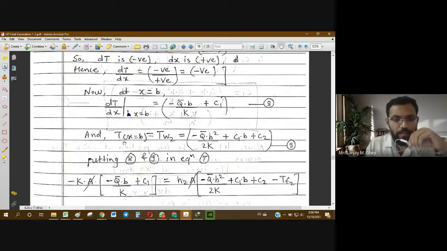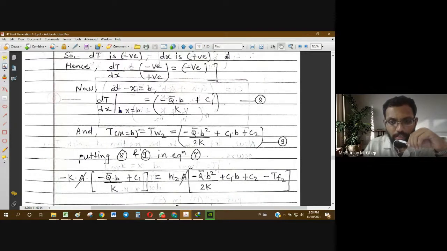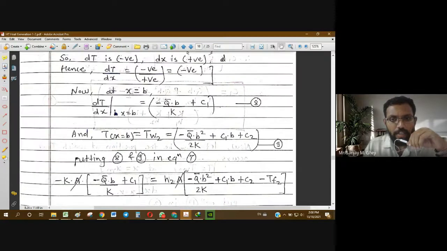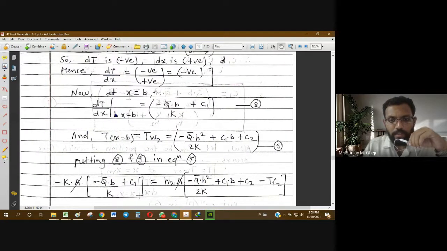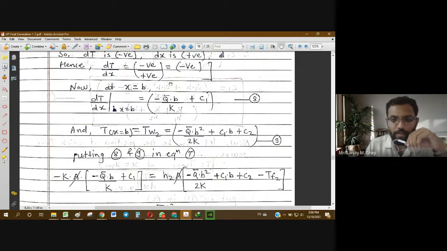In the same way, the temperature at x equal to b, which is nothing but the wall surface temperature TW2 on the right hand side, is equal to minus q bar b square upon 2k plus C1 b plus C2. Here you see nothing gets cancelled out. No cancellation is possible because we are putting x equal to some finite value b. Earlier it was simpler because of x equal to 0. As we put in x equal to 0, some of the terms easily got cancelled out.